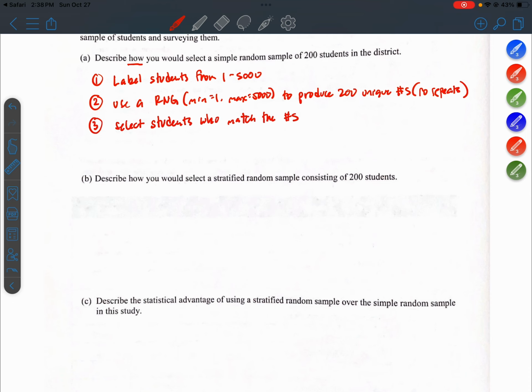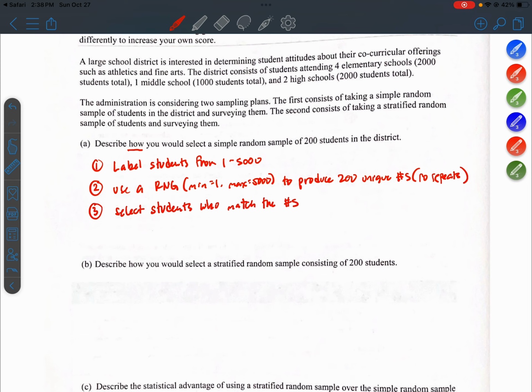Okay, B. Describe how you would select a stratified random sample consisting of 200 students. I want each grade level to be represented proportionally, right?